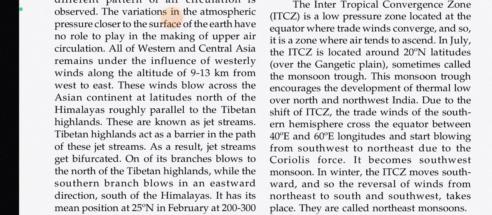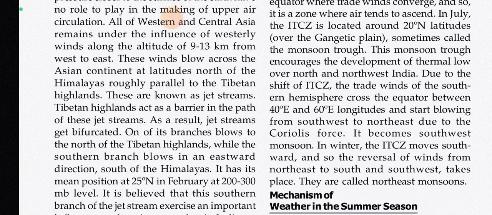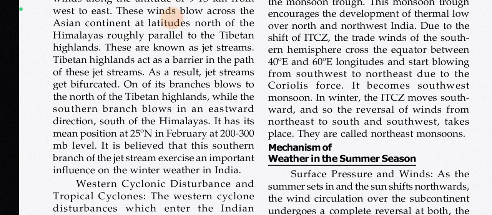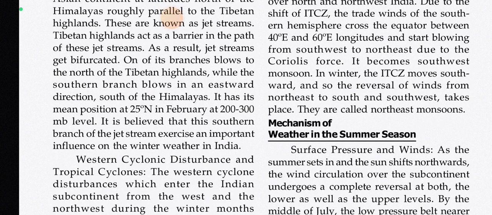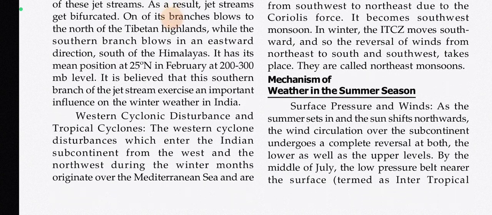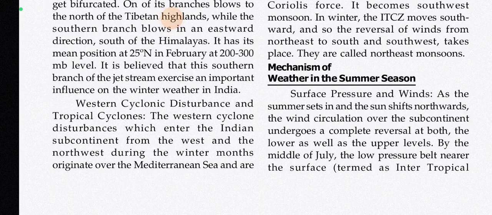These winds blow across the Asian continent at latitudes north of the Himalayas roughly parallel to the Tibetan highlands. These are known as jet streams. Tibetan highlands act as a barrier in the path of the jet streams. As a result, jet streams get bifurcated. One of its branches blows to the north of the Tibetan highlands, while the southern branch blows in an eastward direction. South of the Himalayas, it has its mean position at 25 degrees north in February at 200 to 300 millibar level. It is believed that this southern branch of the jet stream exercises an important influence on the winter weather in India. Western cyclonic disturbances and tropical cyclones.